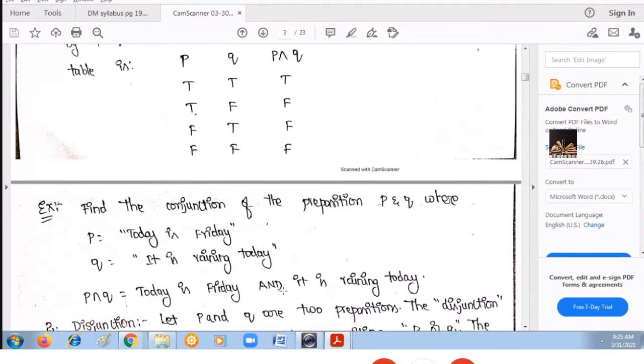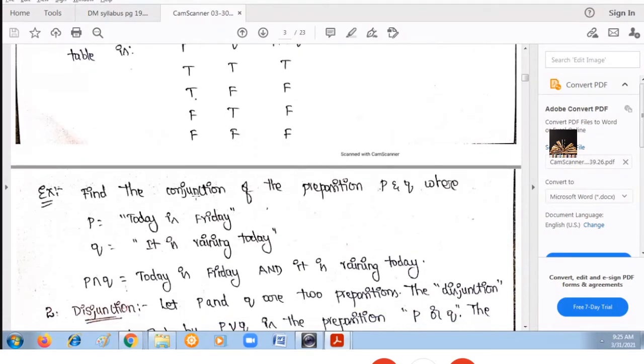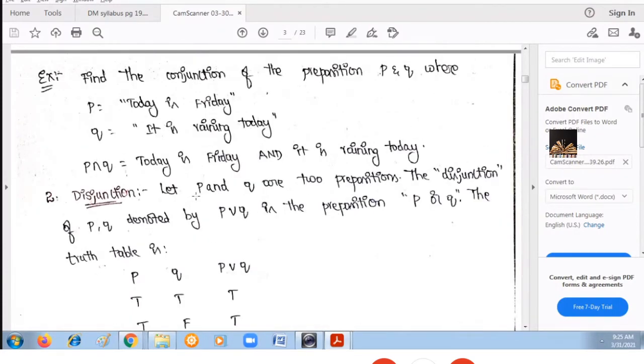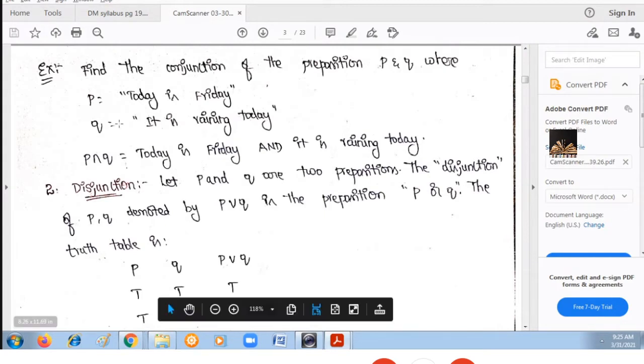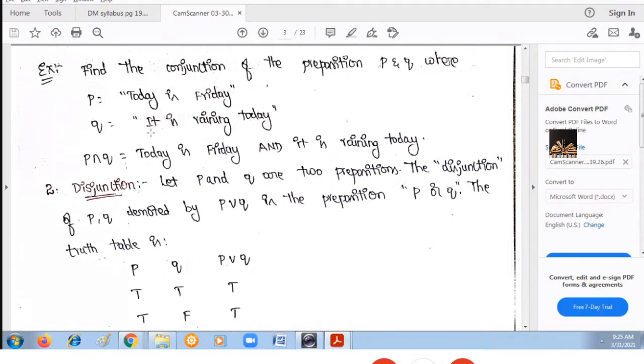Here we have used the propositional variables and designed the truth table. If propositional statements were given, how do we get the compound statement using conjunction? Conjunction means which word can you use? We can use the word and. Assume that two variables are like this: P means today is Wednesday. Q means it is raining today.